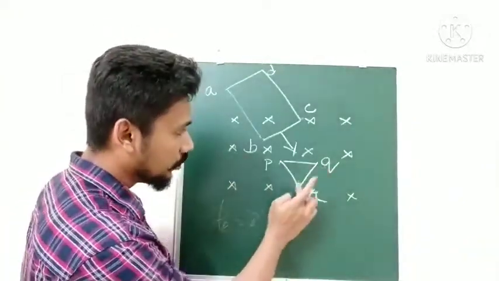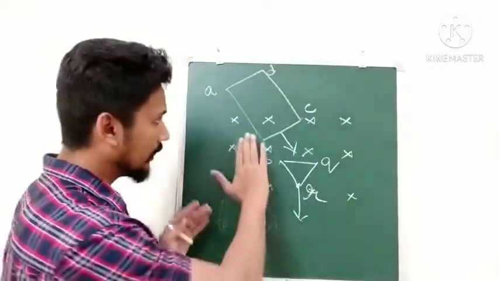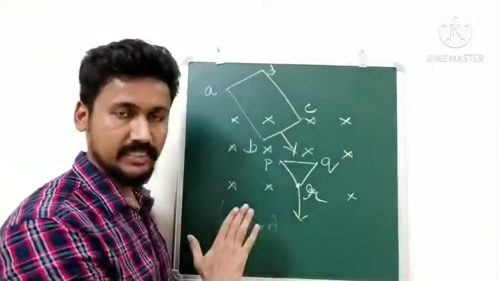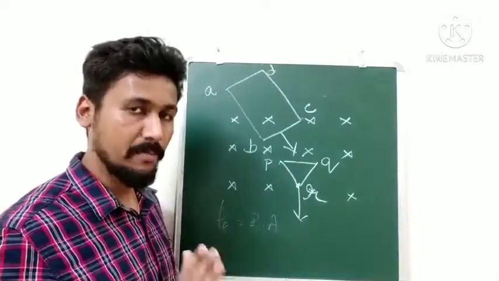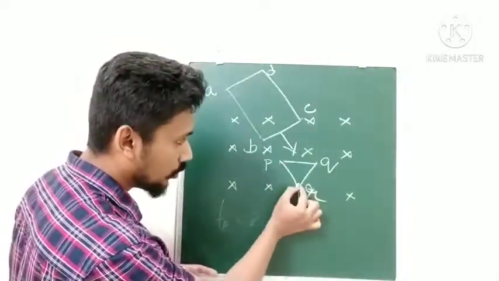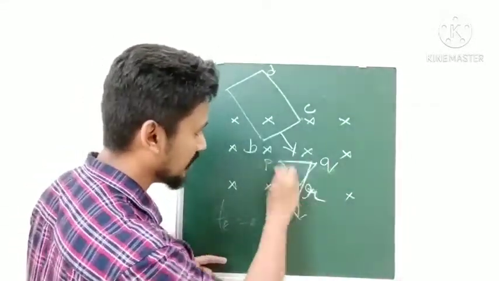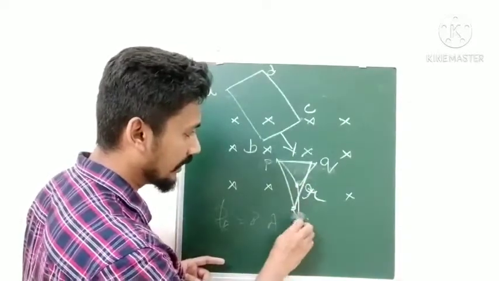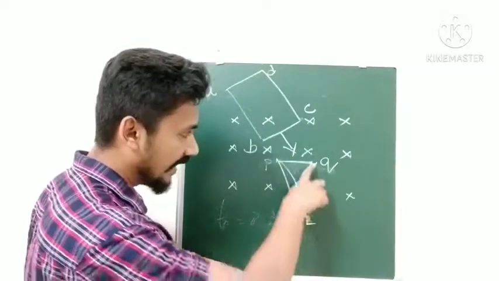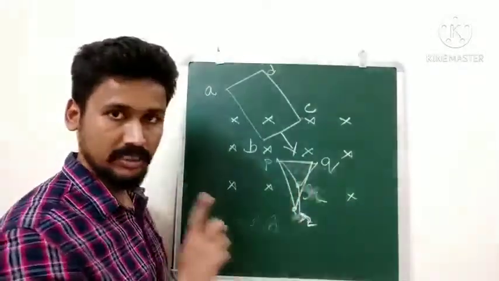If this PQR is moving only inside this field, only where the magnetic field is present, the flux will not change, so no EMF will be developed. Okay, EMF will be developed only when PQR is coming out of this magnetic field. So if PQR is exiting the magnetic field, only then we will get some induced EMF.